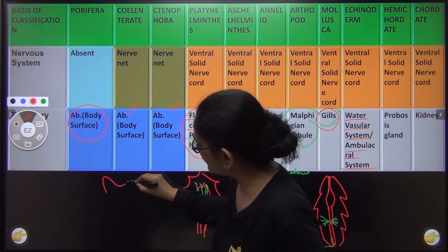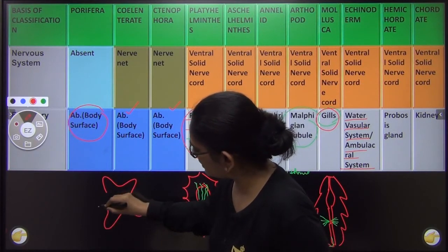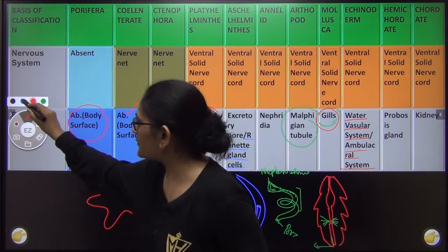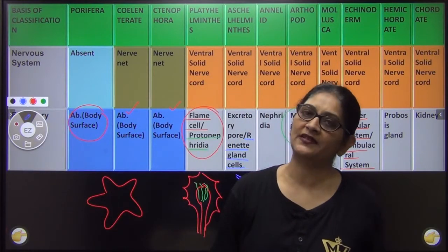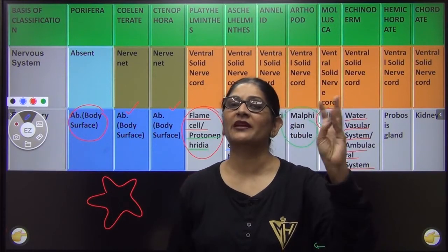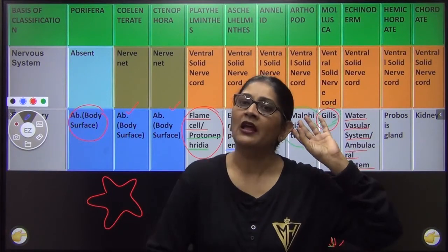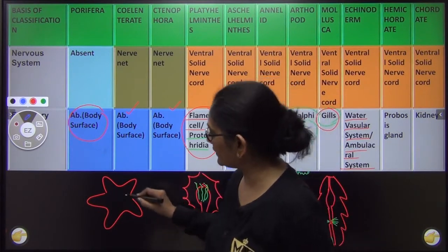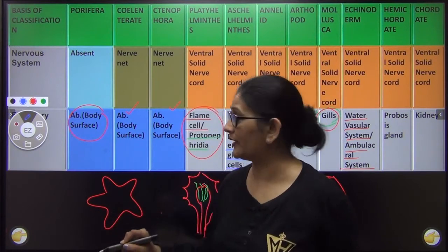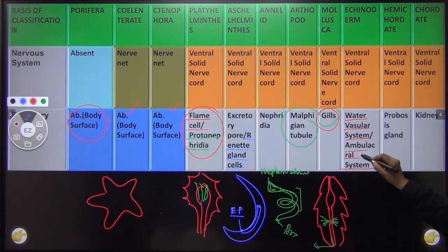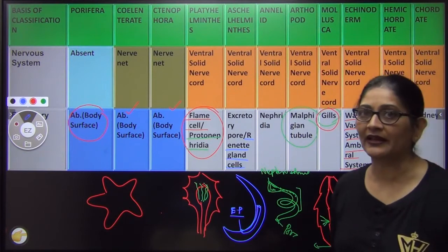This is your echinoderms. Now I'm just making a starfish. Starfish में क्या होता है? Most of the systems are absent. They don't have a circulatory system, excretory system, locomotory system. Everything is done by only one thing. होता क्या है? यहाँ एक water canal होता है. मैंने यहाँ पर कहा भी है. Water vascular system जिसको हम ambulacral system भी कहते हैं.